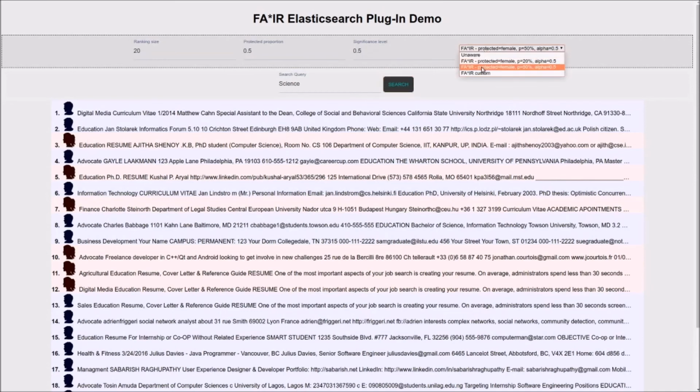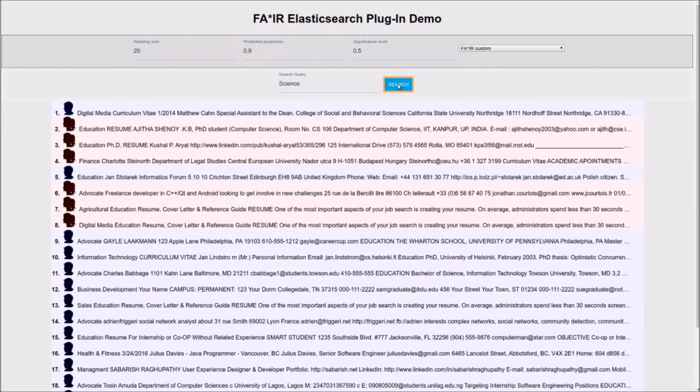And then in this website we can also have custom values here and set the protected proportion to, let's say, a ridiculously high value, then we're going to push all the females to more or less the top. This is of course not something that we desperately want, but we can play around in this custom setting a little bit with the significance level and the protected proportion.